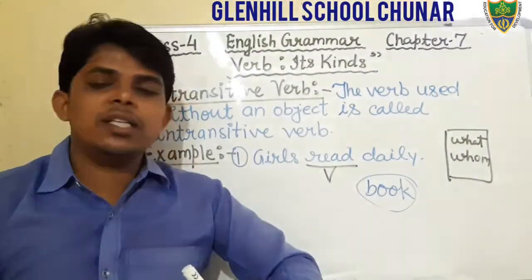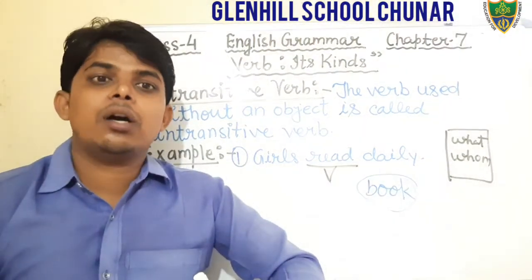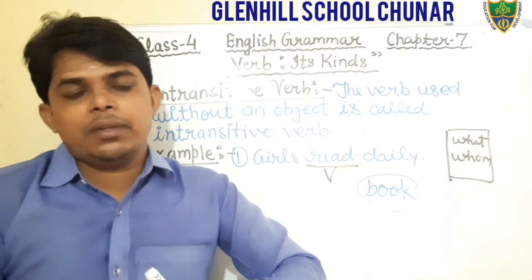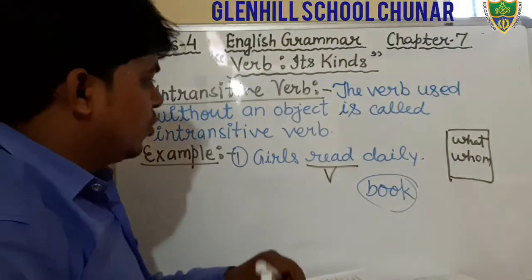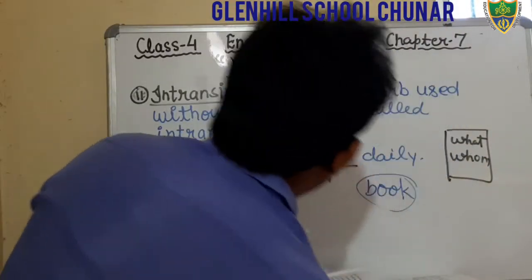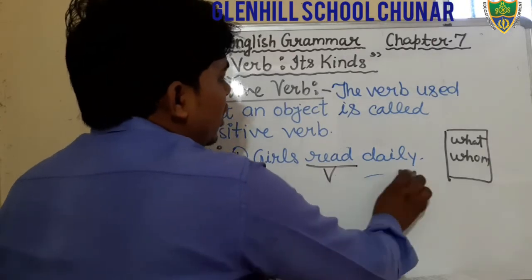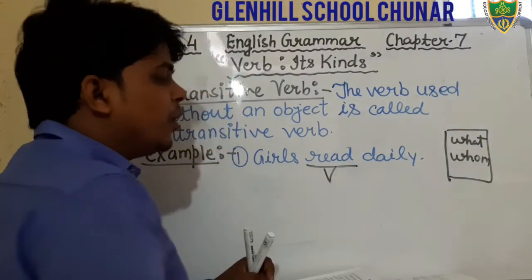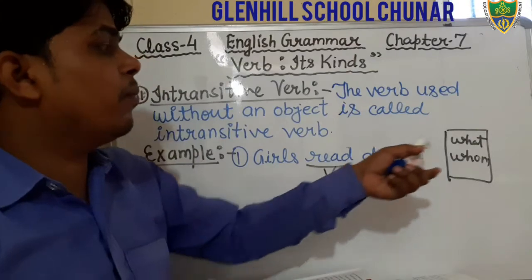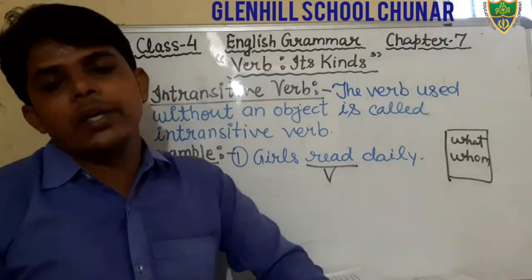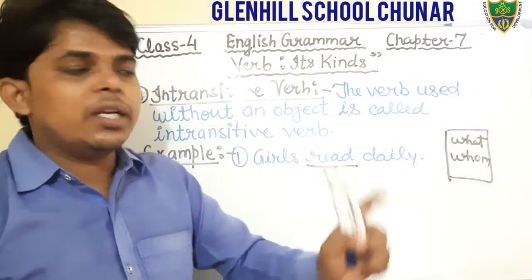The word daily is not an object, it is an adverb. So that is an intransitive verb. Okay students, girls read daily. In this sentence there is no object, we are not getting an object by putting the question what and whom, therefore that is an intransitive verb.